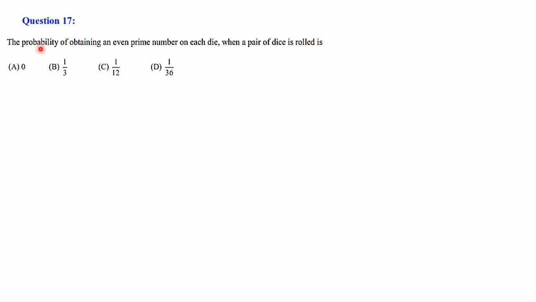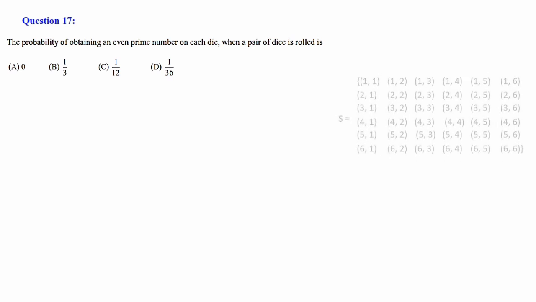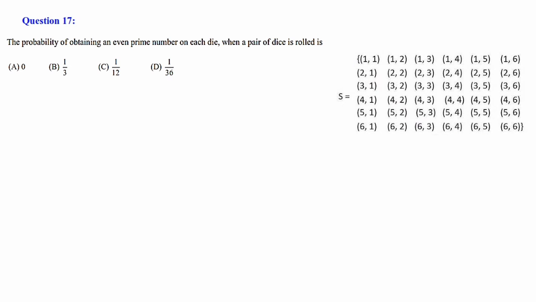Here, the probability of obtaining an even prime number: the only even prime number is 2. Here, 2 on each die means the expected outcome must be (2, 2). When a pair of dice is rolled, meaning 2 dice are rolled, the sample space has 36 elements, starting from (1, 1) and ending at (6, 6).